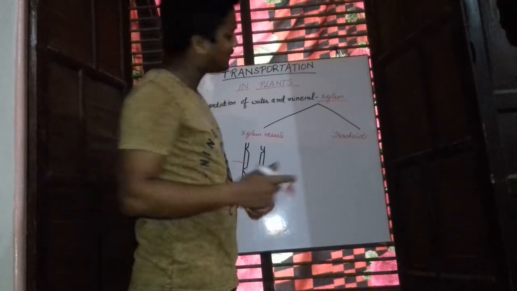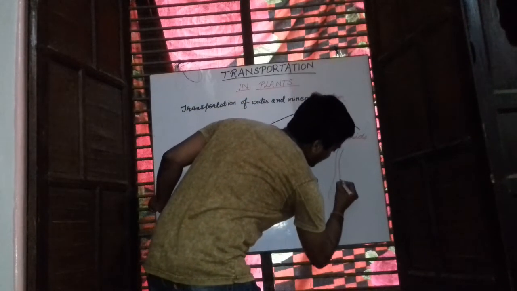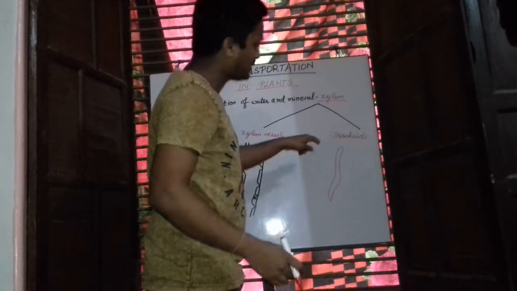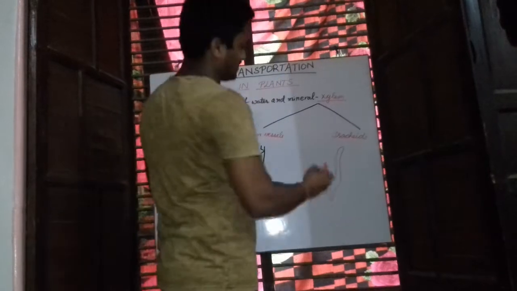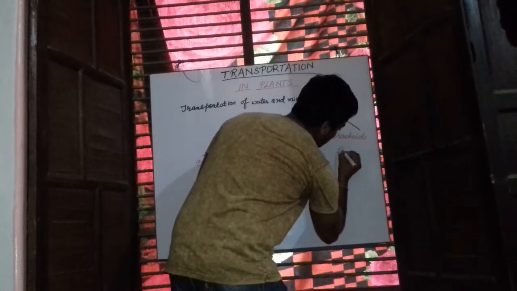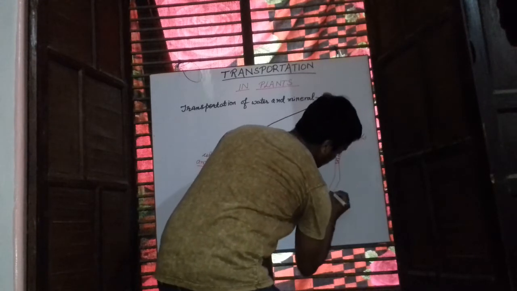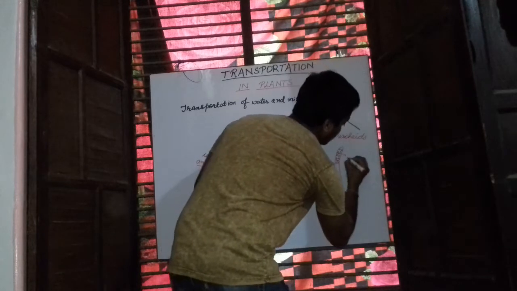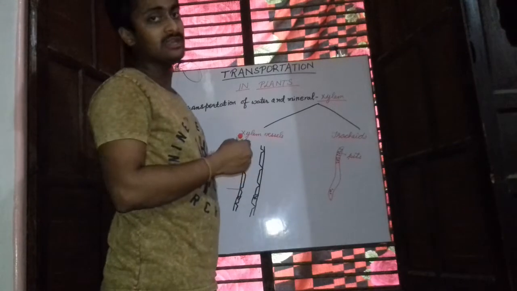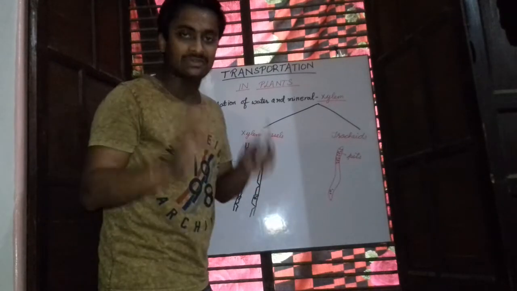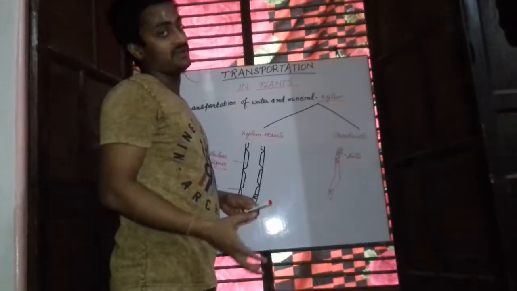Now, the second important element is the tracheids. These tracheids have slender structures. They have tapering ends. Now these structures have small pore-like structures, and these pore-like structures in the tracheid elements are called pits. Through these pits only, the transport of water and minerals takes place, or the seeping of water and minerals takes place in plants.